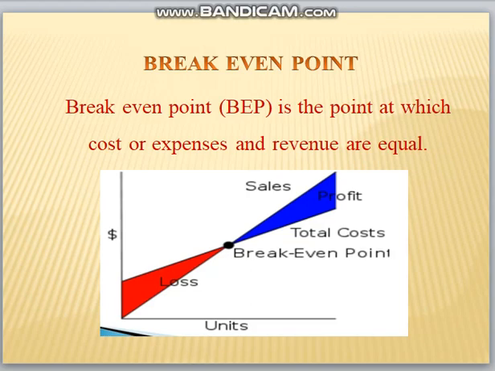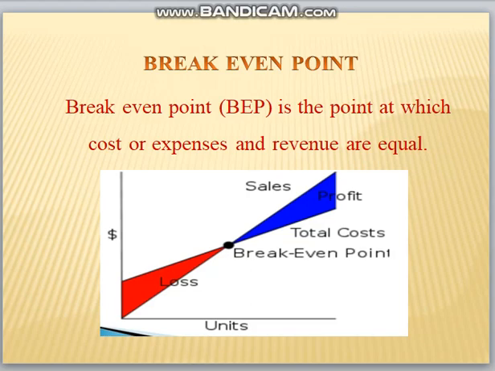So this point is called break-even. The cost or expenses and the revenue must be equal. The point which decides this expense and revenue is called the break-even point. As I said, no profit, no loss. Both are maintained equally. So this is called the break-even point.